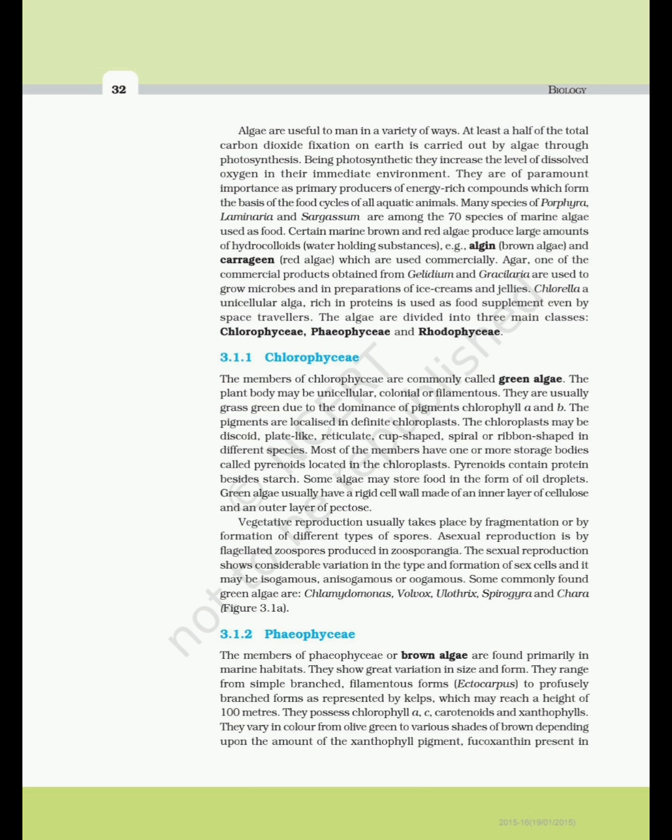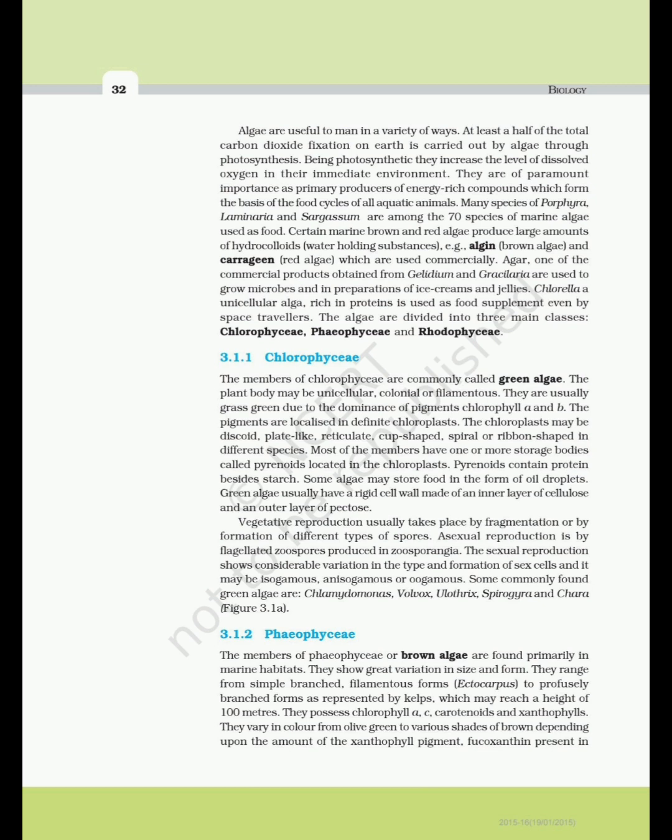The chloroplasts may be discoid, plate-like, reticulate, cup-shaped, spiral or ribbon-shaped in different species. Most of the members have one or more storage bodies, called pyrenoids, located in the chloroplasts. Pyrenoids contain protein. Besides starch, some algae may store food in the form of oil droplets. Green algae usually have a rigid cell wall made of an inner layer of cellulose and an outer layer of pectose. Vegetative reproduction usually takes place by fragmentation or by formation of different types of spores.